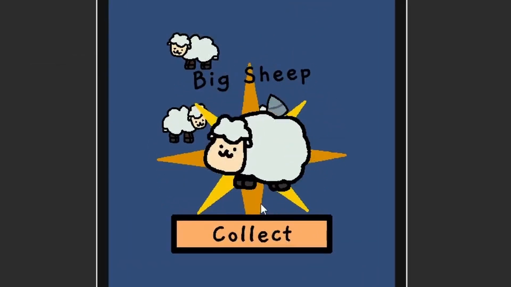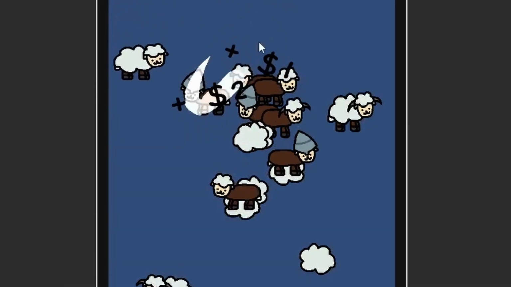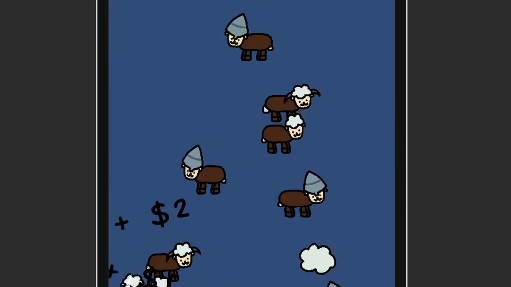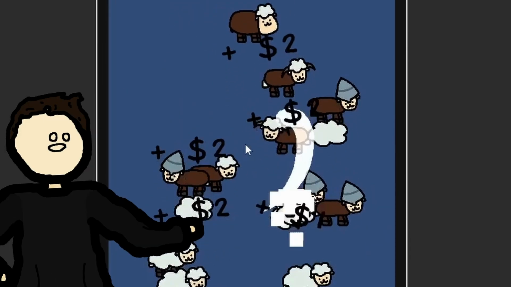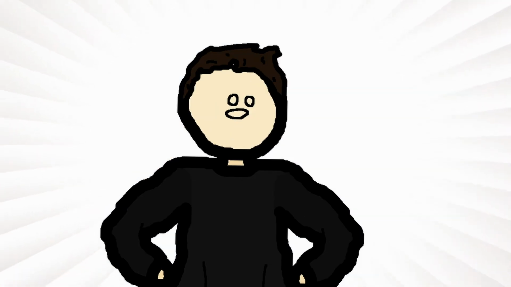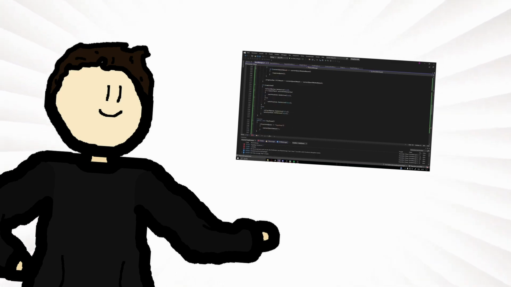Introducing the big sheep, the bighorn sheep and the night sheep. Each of those sheep has the same rarity and all of them have different values for wool profits and regrowth time. I will add more sheep and more rarities soon, but first of all we have to make the remaining necessary gameplay mechanics. So, what else does every mobile game need to have? Upgrades, so that's exactly what I added next.